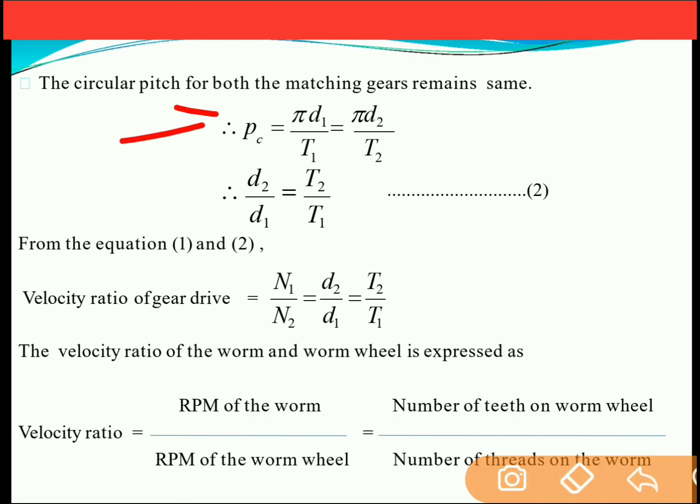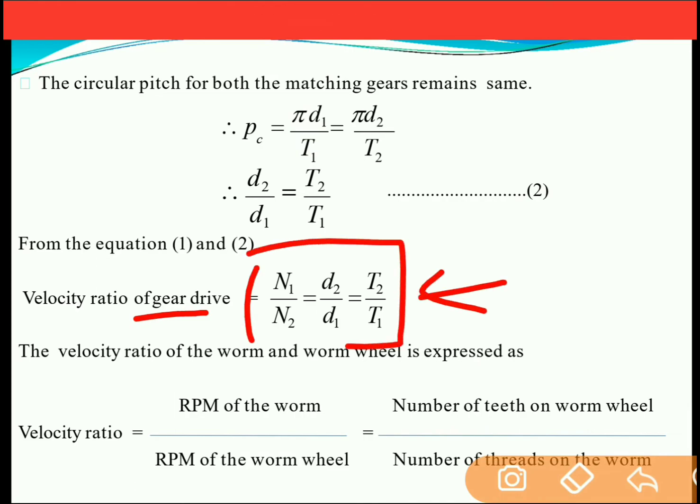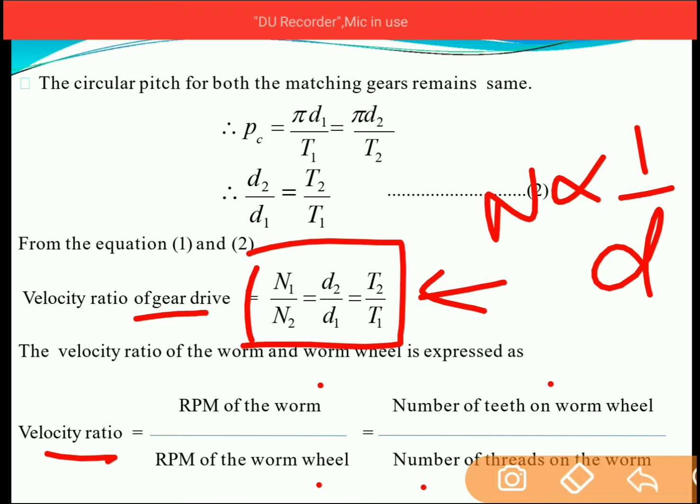There is a technical term which can be used in case of gears, which is nothing but pitch. Circular pitch is defined as pi into d1 by t1, where t1 is the number of teeth on the gear and d1 is the diameter of the gear. Now, velocity ratio of the gear drive can be written as n1 by n2 is equal to d2 by d1 is equal to t2 by t1. So velocity ratio is RPM of the driver upon RPM of the driven gear, and it is equal to number of teeth on the driven gear upon number of teeth on the driver. The important point to remember over here is speed is inversely proportional to the diameter. n1 by n2 will be equal to d2 by d1 equal to t2 by t1.